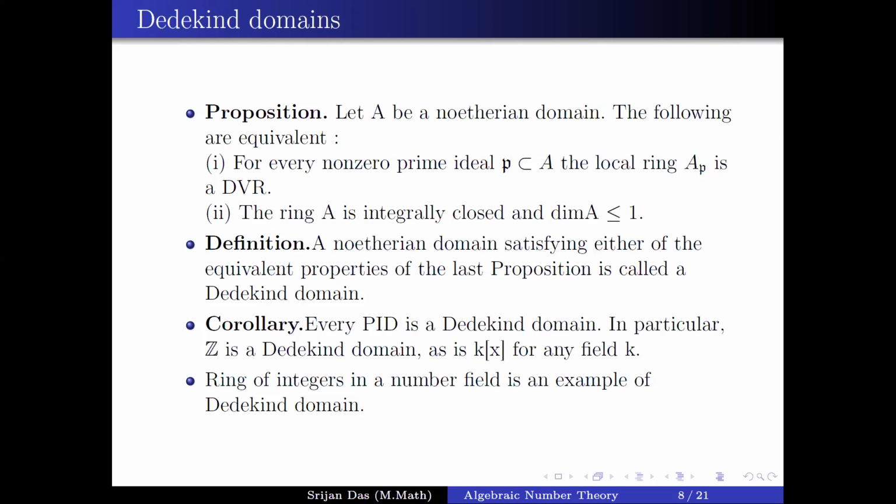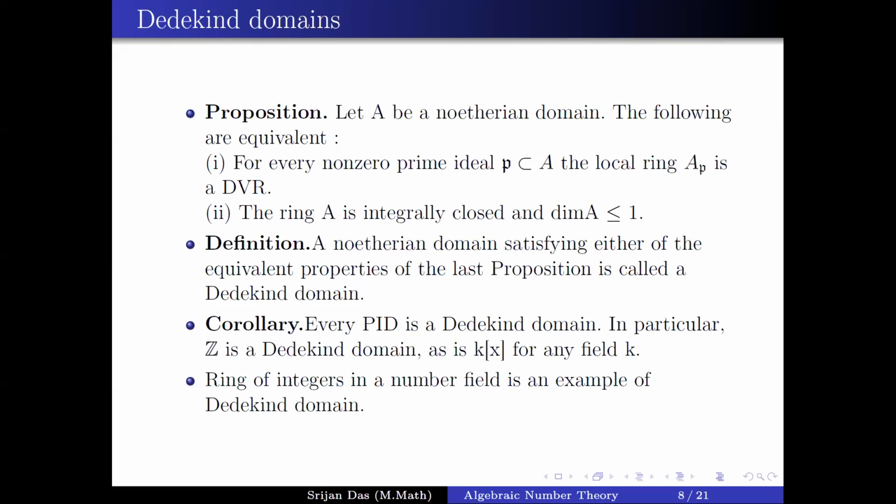Maybe it's better if you tell people what the prime ideals in the localization are, so that they can easily see why those things are true. Oh, okay. What are the prime ideals? In the local ring A_P, you know what the localization is: it is the localization with respect to the multiplicatively closed set A minus P. So if we localize with respect to that multiplicative set A minus P, then we get A subscript P.